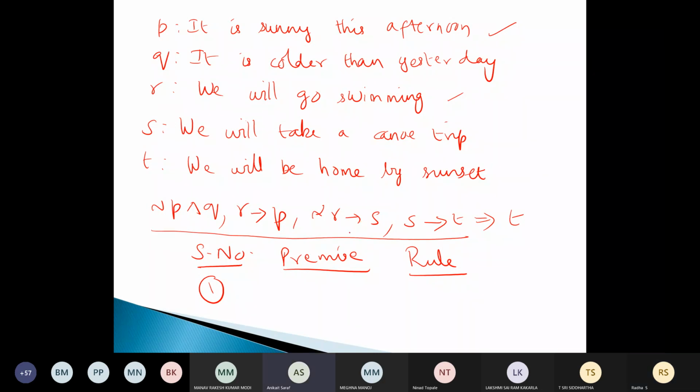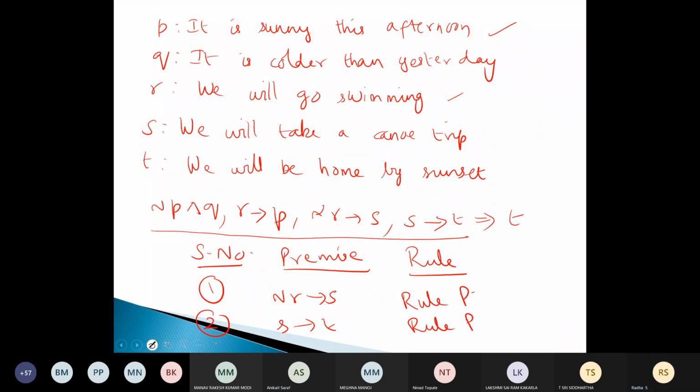Ma'am, not R tends to S. So whenever we introduce something new, what name should be given? It should be called rule P. Second, what can you introduce? S tends to T. So again, it is rule P.